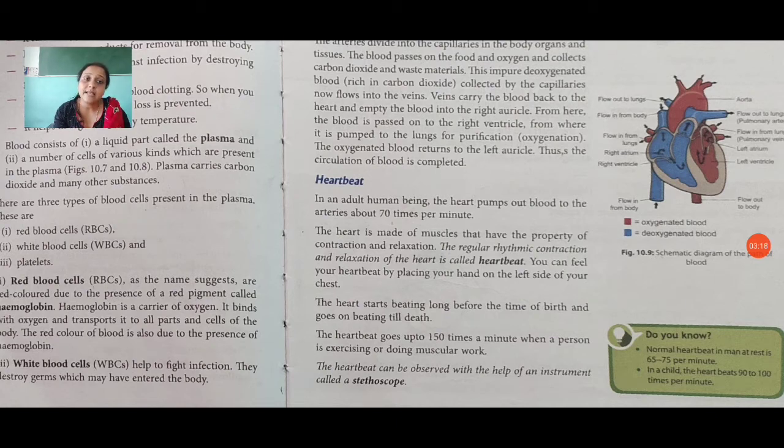When a person is exercising or doing muscular work, the heartbeat can be observed with the help of an instrument called a stethoscope. Using a stethoscope, we can measure the heartbeat of any person. In a minute, it goes up to 150 times. When any human being does heavy work, for example exercising, his or her heartbeat will increase.